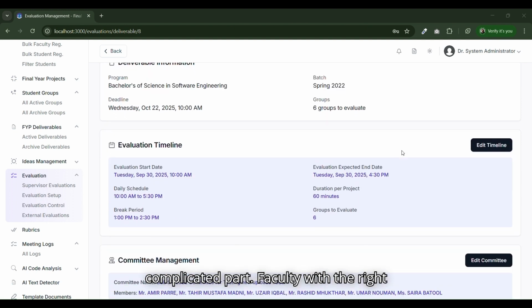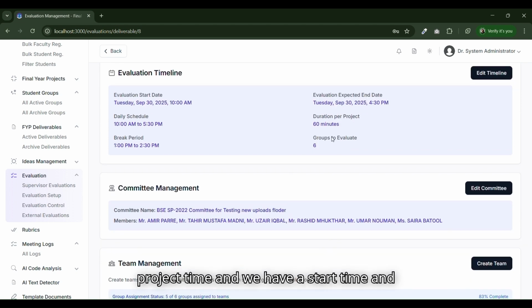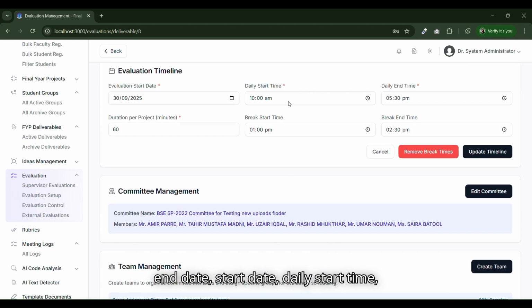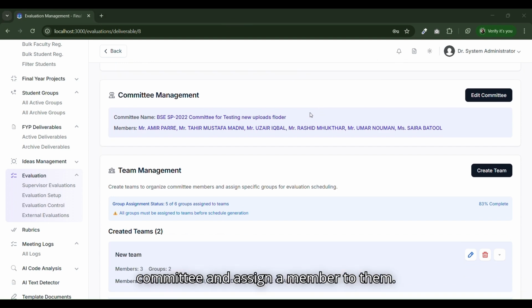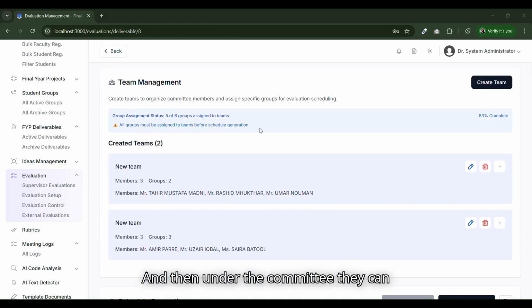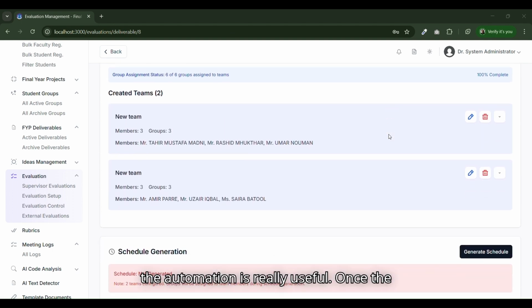Faculty with the right permissions can create the evaluation timeline, basically having a duration per project, a start date and end date, a daily start time, and a daily end time. They can create a committee and assign members to it, and then under the committee they can create small teams.